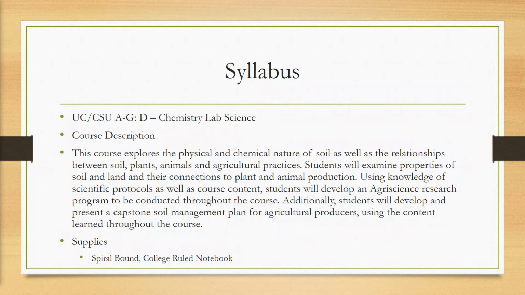Next is supplies. It is important for all students to have a dedicated spiral-bound college-ruled notebook. This is for students to use just in this class. They're going to be taking their notes. They're going to be working on assignments. They're going to be working on project labs out of that notebook. So for that, I need to be able to collect them and grade those notebooks. Well, for me to do that, it's going to take me a few days to be able to go through all of the classes and grade those notebooks. Therefore, it's best for students to have an individual notebook for this class. That way, they aren't missing out on any of the notes that they have from other classes. So if students have not purchased that, please do so as soon as possible.